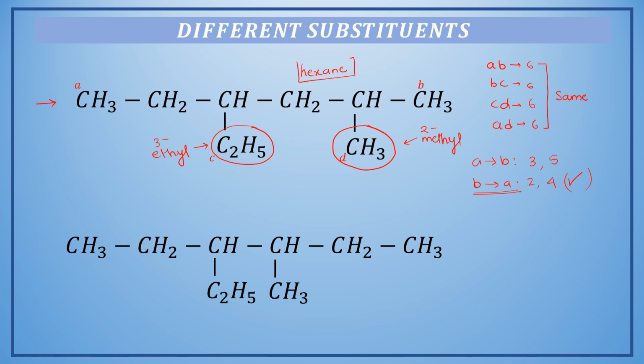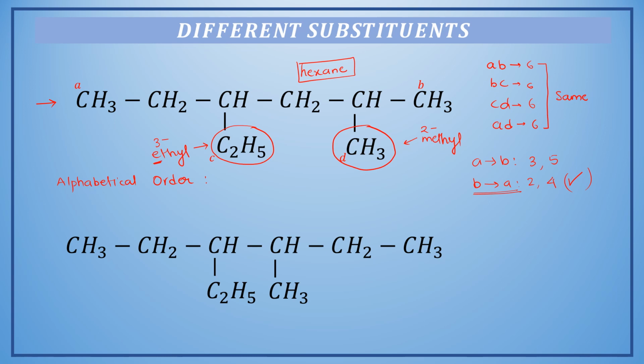Now we have collected all the information, we have to club it together. And now here is the rule. While writing names, in case of different substituents, we arrange the names of the substituents in alphabetical order. And hence we will compare the names of the substituents by looking at their first letter.